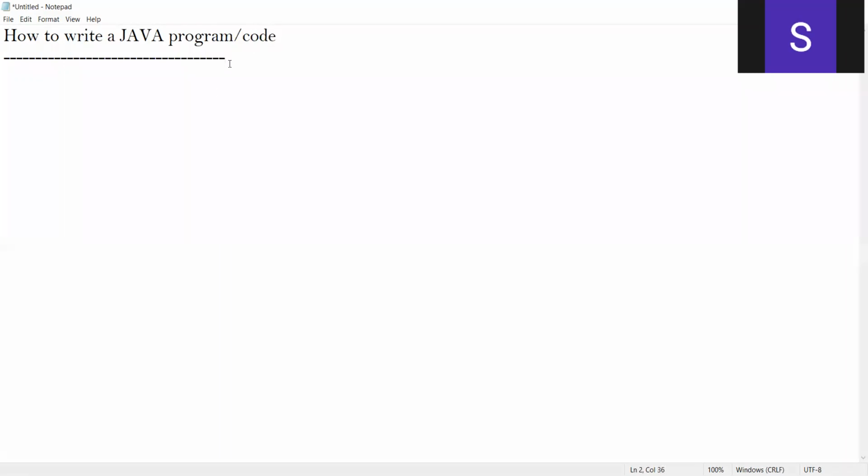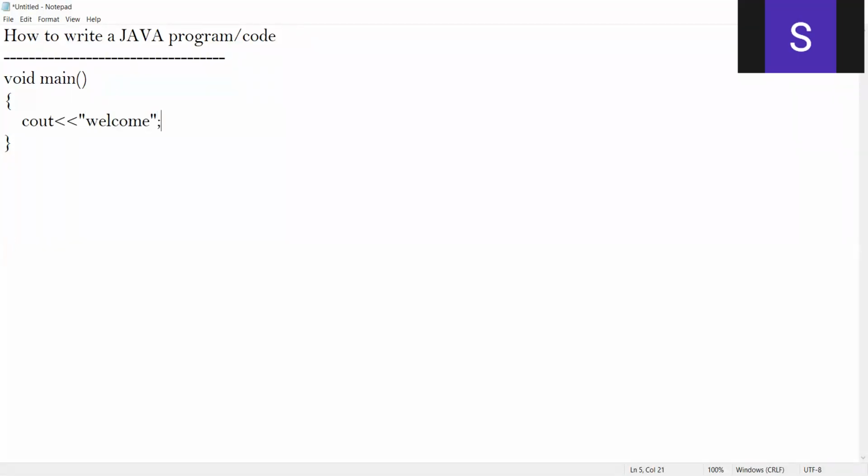Initially, let me begin with writing a simple C++ program, since these many days you have studied C++. Void main, and inside this you write cout welcome.